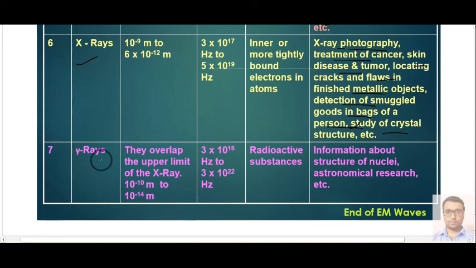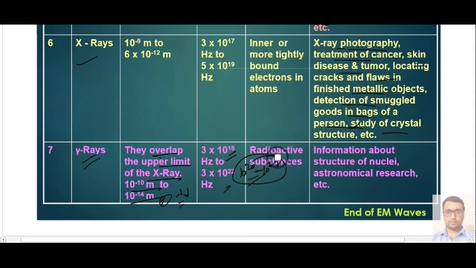Then we have gamma rays at last. Gamma rays have very high energy, and they overlap the upper limit of the X-rays. Basically the wavelength is 10 to the power minus 10 to minus 14. Wavelength is very small for gamma rays, but the frequency is very high, up to 10 to the power 20 to 22. This is the range of frequency.